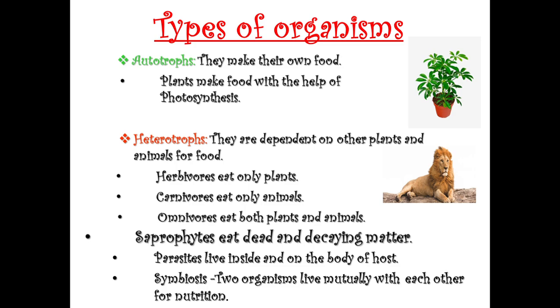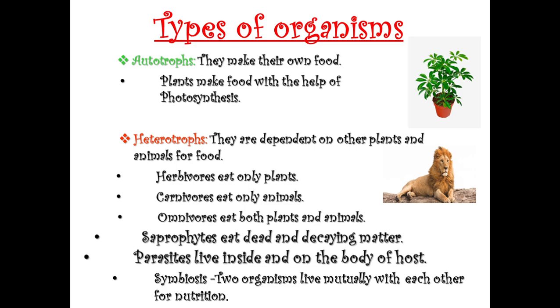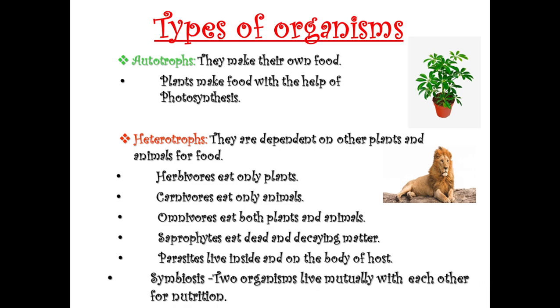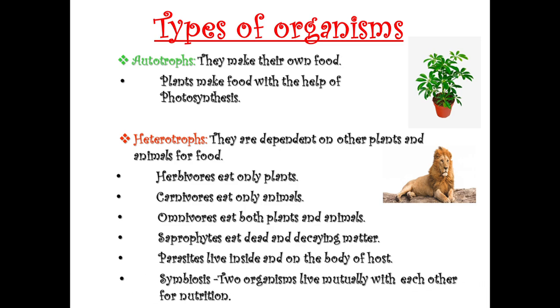So saprophytes are also a type of heterotrophs. They eat dead and decaying matter. Parasites live inside and on the body of host from where they take nutrition. Symbiosis means two organisms live mutually with each other for nutrition.